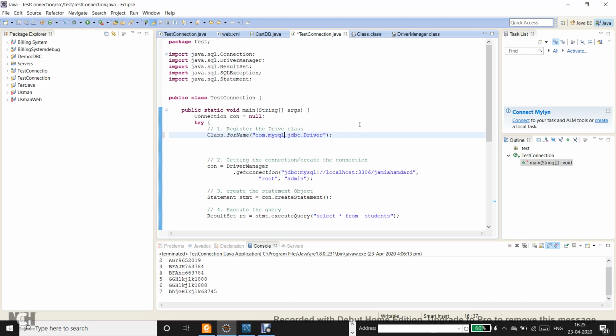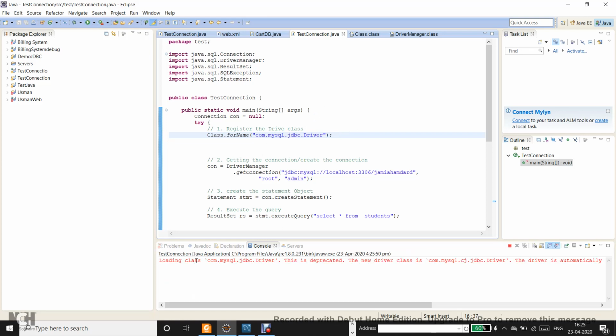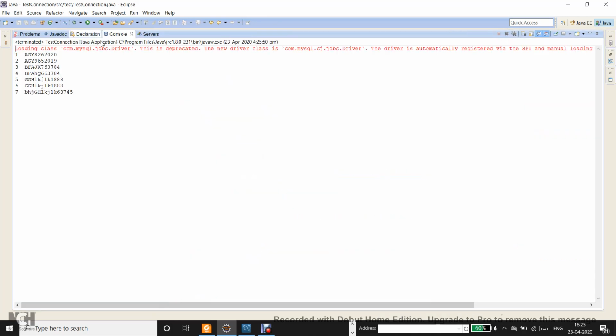If I just remove it, you will see this warning coming over here that says loading class com.mysql.jdbc.Driver is deprecated. It is also telling you that the new driver class is this. So maybe because of performance reasons or some other reasons, they have now chosen to replace this driver class with the new driver class, right? So it is appropriate and suggested to use this driver class instead of the old one.